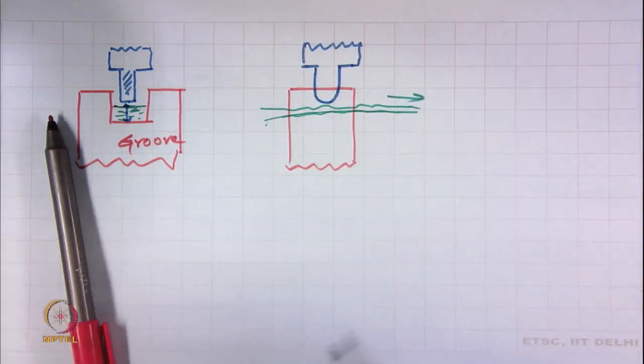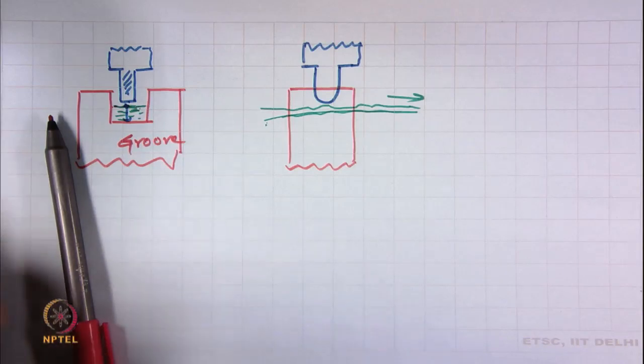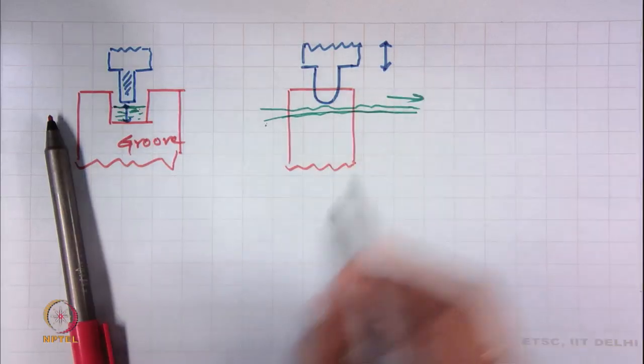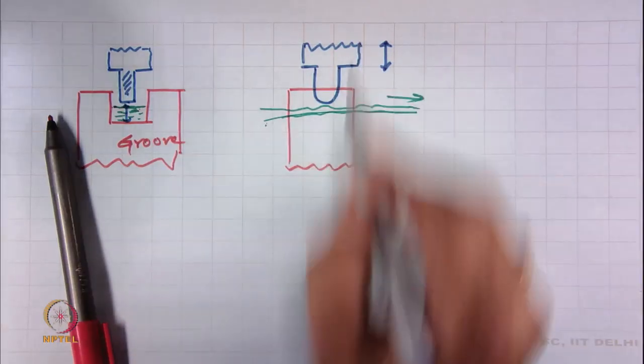As this material is moving, this shoe will have this type of motion, which is actually measuring the thickness, an upward motion.